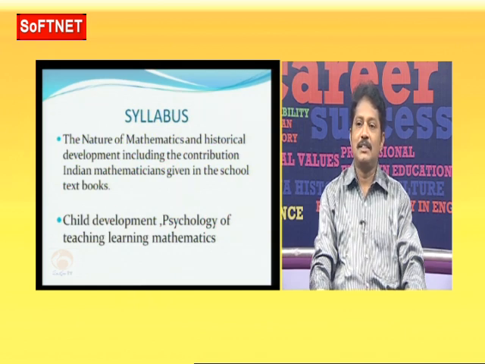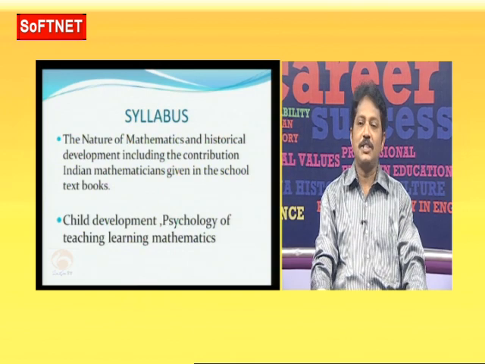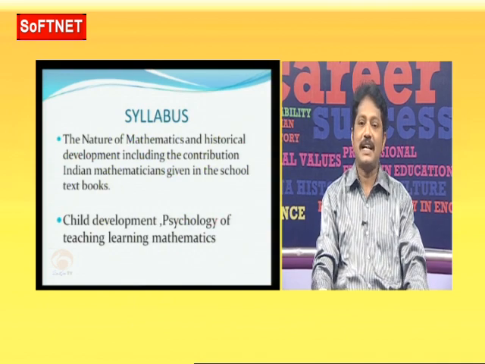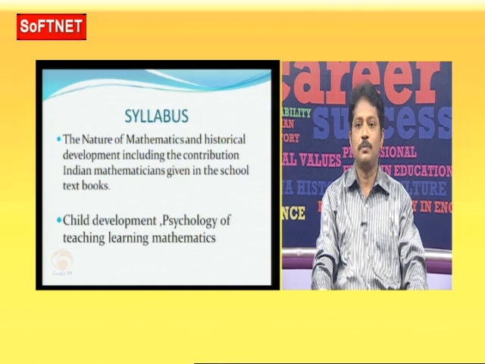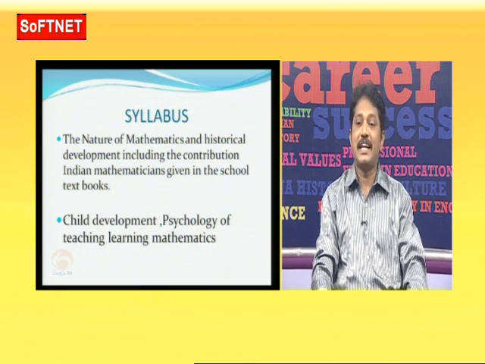Okay. And the second one: child development, and the psychology of teaching and learning mathematics. Child development is very important, because we are following CCE. Actually, CCE means continuous comprehensive evaluation, but in teaching terminology we can say it is child-centered education. You have to understand the difference between these two. CCE is purely evaluation. In terms of evaluation, we say continuous comprehensive evaluation. With respect to teaching strategies, we say it is child-centered education.